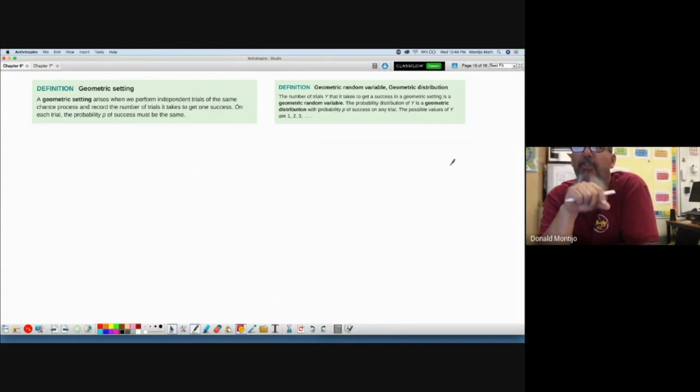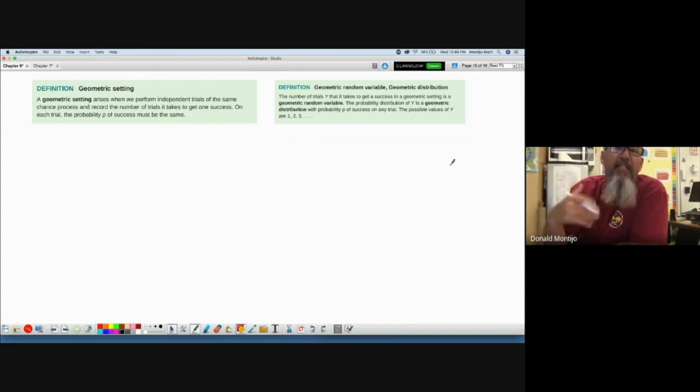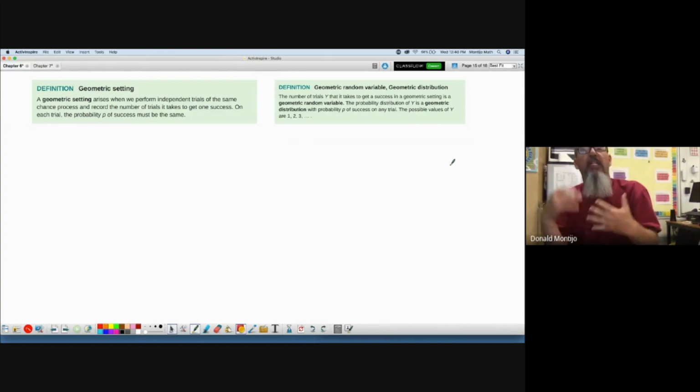A geometric setting arises when? What makes something geometric? The big thing about geometric is that the variable in question is the number of trials until the first success occurs. So geometric means we're going to do it until we get the first success and then we stop. Binomial, we did it a fixed number of times and tried to find the probability that a certain amount would be successes. Geometric, we do it until we find the first success.